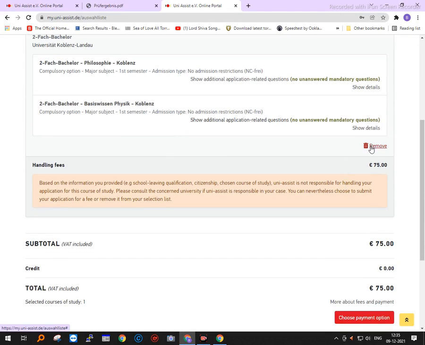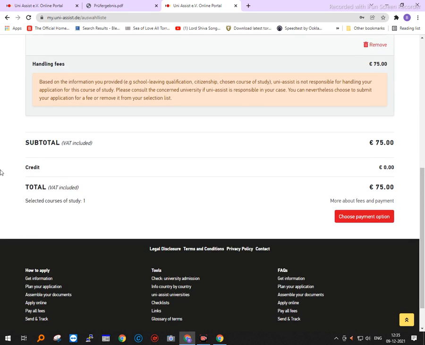You can remove your course here itself if you do not want to apply for that. Now, as you already know, you need to pay a fee of 75 euros to UniAssist.